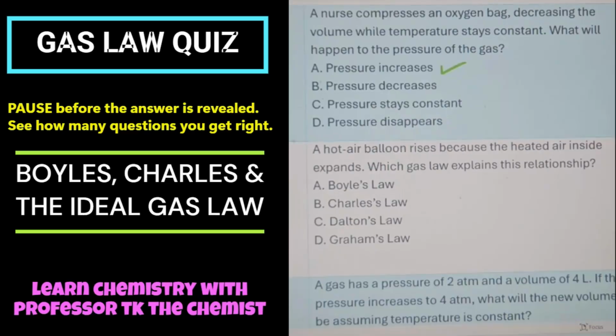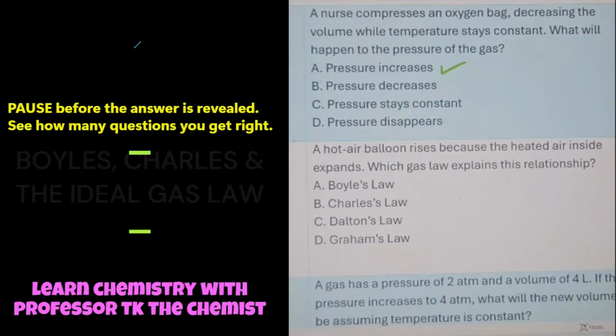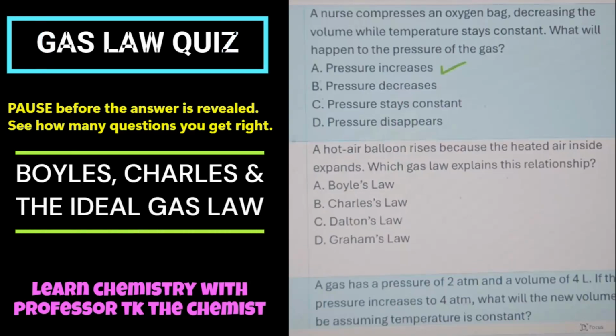Okay, next question: A hot air balloon rises because the heated air inside expands. Which gas law explains this relationship? Yep, B, Charles' law.